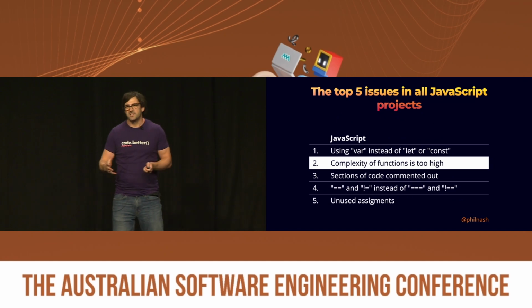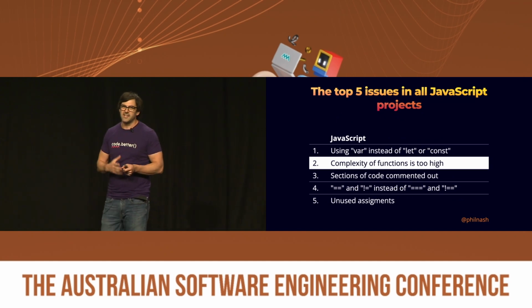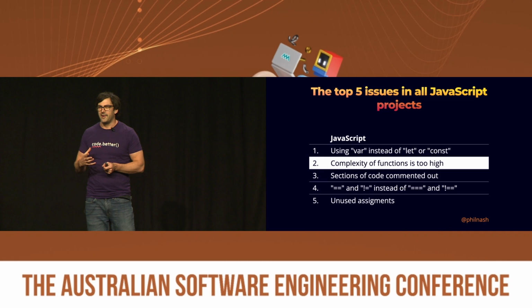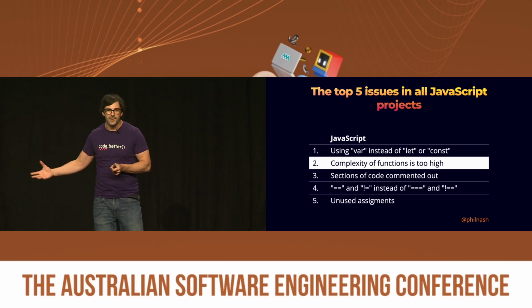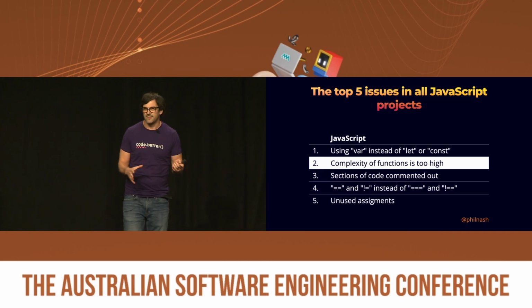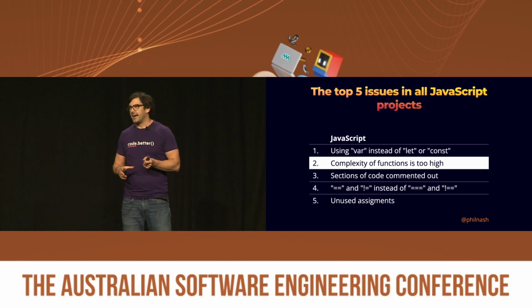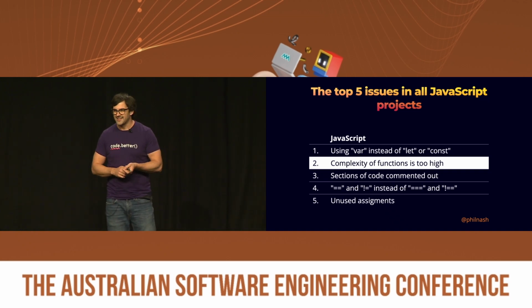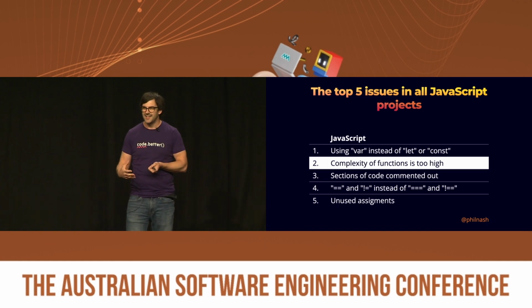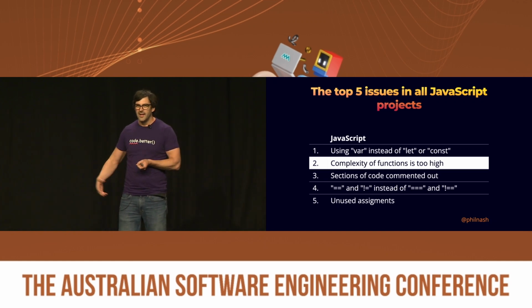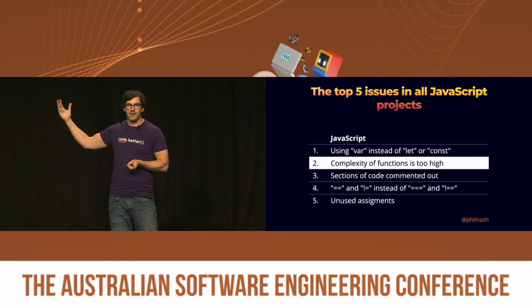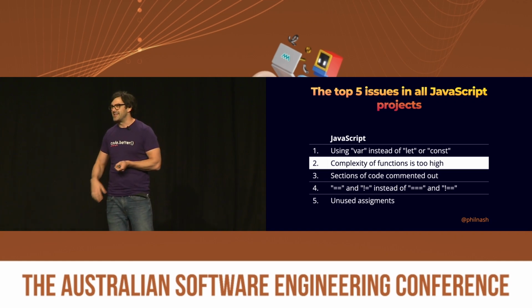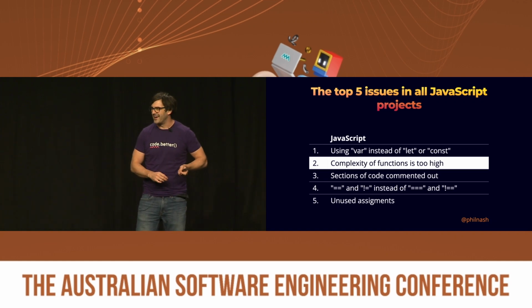I gave a talk last year in which I dug into some of the data from SonarCloud, funnily enough, which scans hundreds of millions of lines of JavaScript, and picked out the top 5 issues from that, the most common issues at least. Now, some of them were a little trivial. It was almost disappointing to find that var being used instead of let or const was the #1 most common issue everywhere.